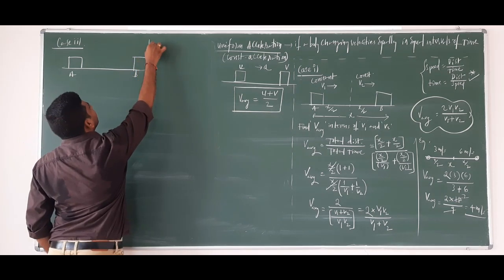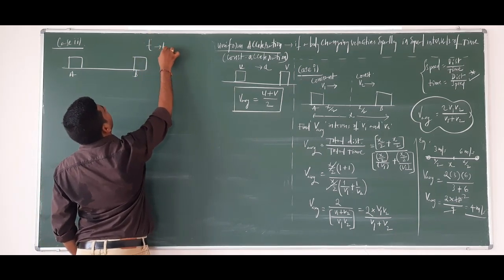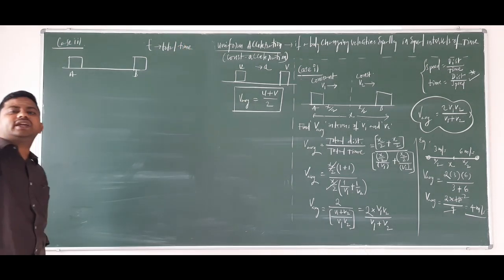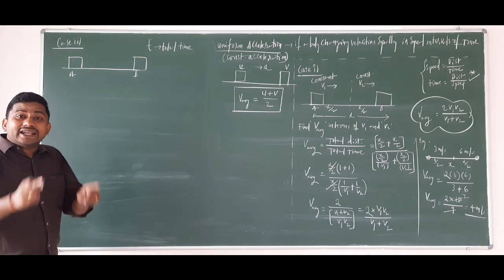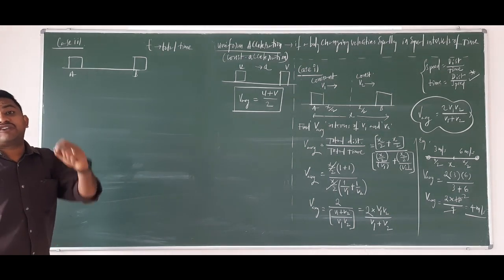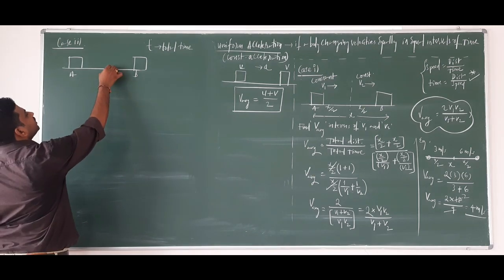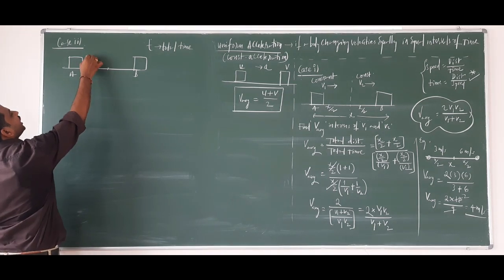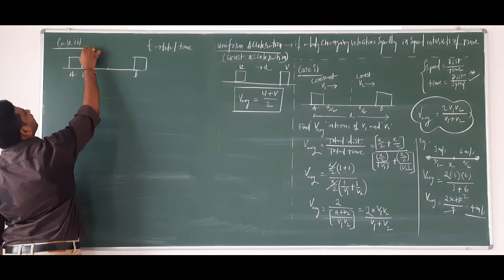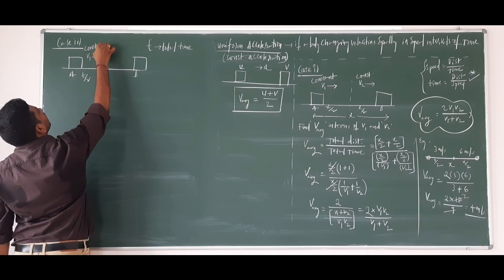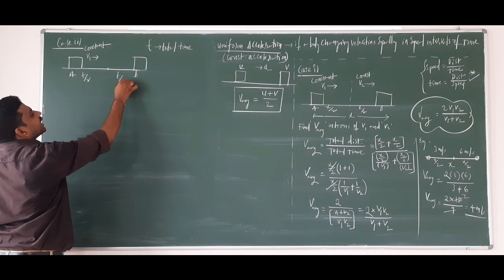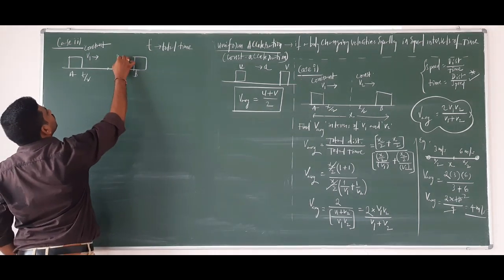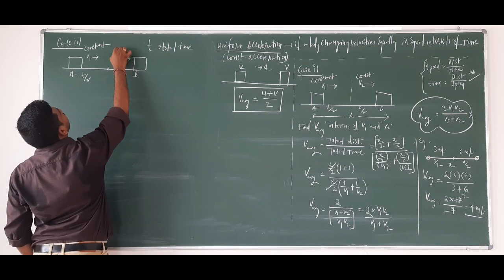Okay. Total time taken is T. Total time taken, so that may be some 6 seconds. In the first 3 seconds, that means the first half of the time, imagine now I am dividing the time. In the first half of the time, the body is moving with a constant speed or velocity V1, and in the second half of the time, that means the next 3 seconds, the body is moving with a constant speed V2 here.